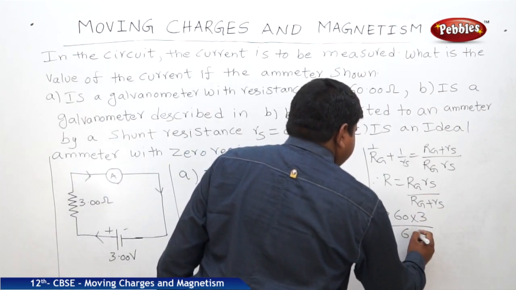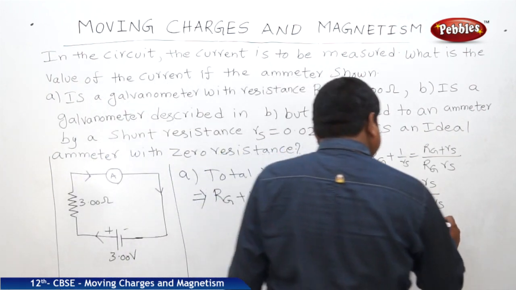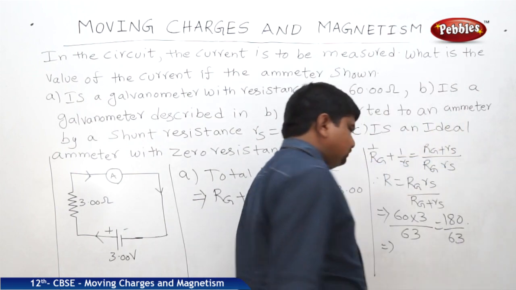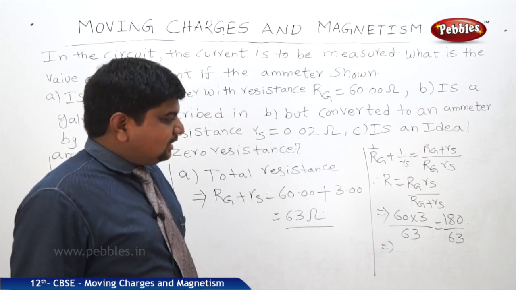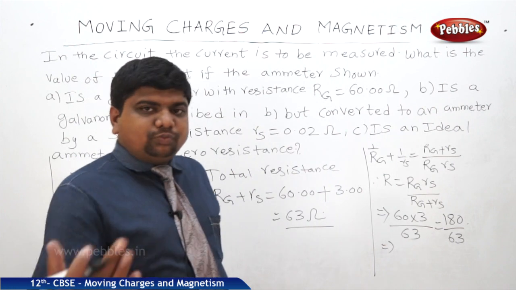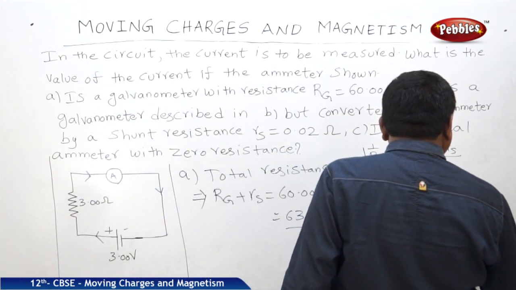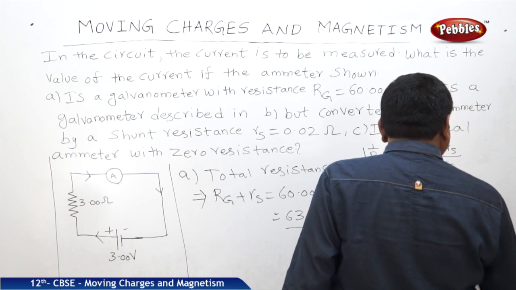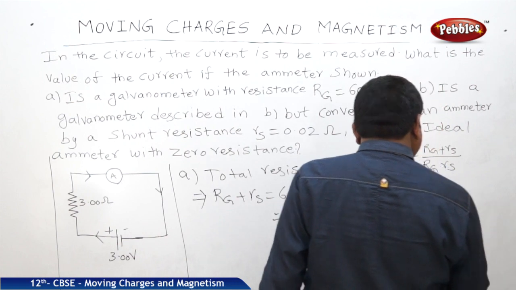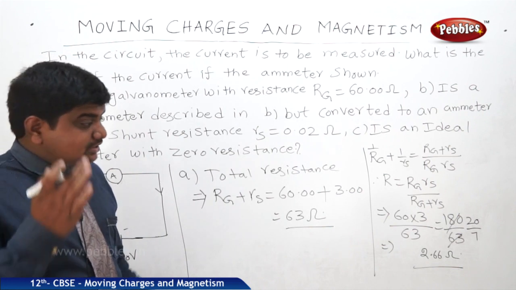Rg plus Rs is 63. 180 by 63. If you get this value, we will get approximately 60 by 21. So it will be 2 point something. So 2.66 ohms is the answer for the effective resistance.